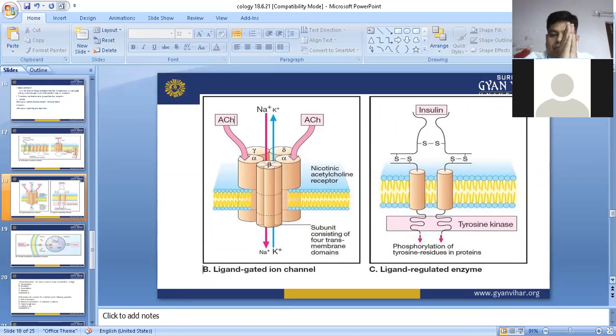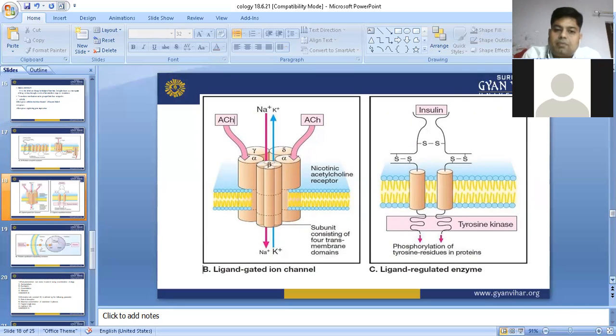And if the channel opens, then sodium ion and calcium ion will enter, and potassium ion will exit. So a depolarization state is achieved by this transfer of ions. So overall, these are the basic mechanisms of these ion receptors.